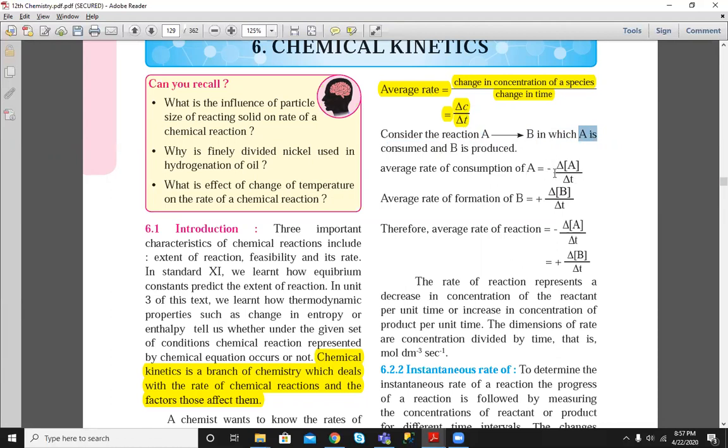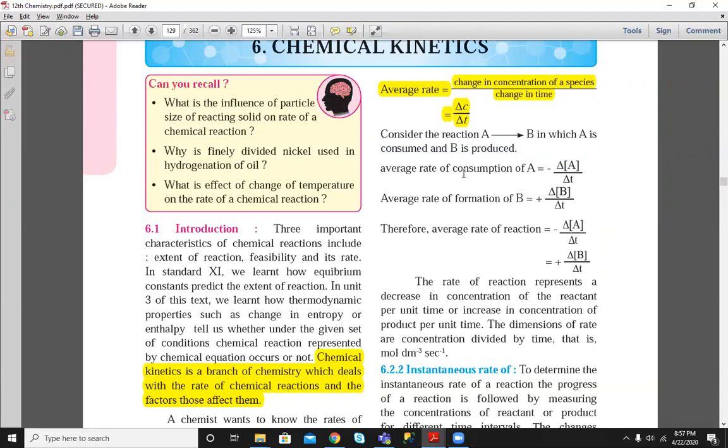Why does the reactant have a minus sign? Because it gets consumed. Its concentration is decreasing. Okay, the symbol delta means difference. So as the final amount is less than initial amount, that's why reactant's concentration change is coming as a negative. Whereas in case of product, product is forming, so concentration of product will increase. So final amount of product minus initial amount will be more. So that's why it is in plus sign.